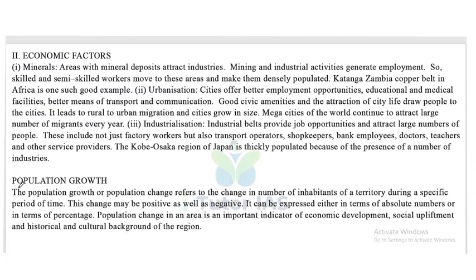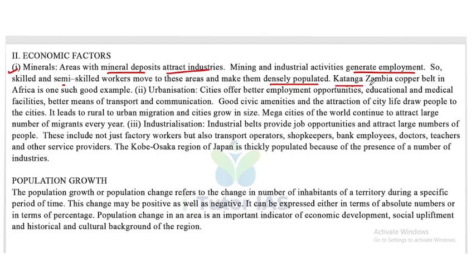Now, the economic factors. First one is minerals. Areas with mineral deposits attract industries. Mining and industrial activities generate employment. So skilled and semi-skilled workers move to these areas and make them densely populated. Areas with mineral deposits attract industries, and these industries generate employment, so skilled and semi-skilled workers move to the areas and make them densely populated.